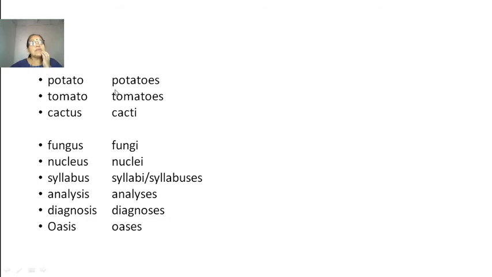Some more examples: potato, potatoes; tomato, tomatoes; cactus, cacti; fungus, fungi; nucleus, nuclei; syllabus, syllabi or syllabuses; analysis, analyses; diagnosis, diagnoses; oasis, oases. See the spelling, see the changes.